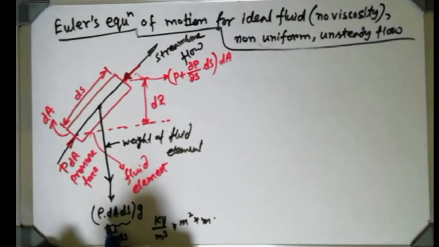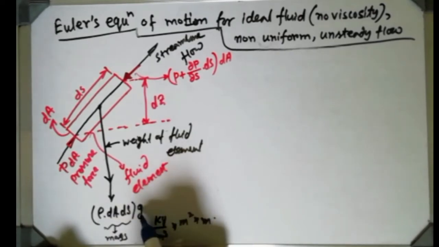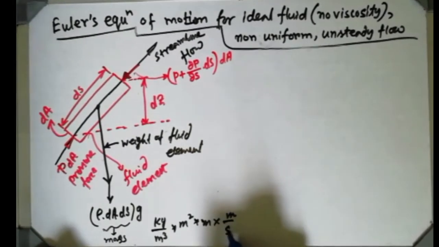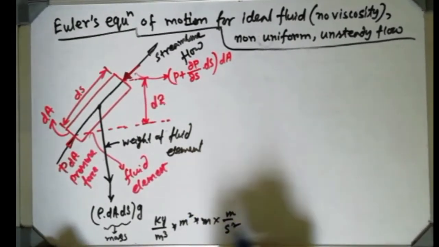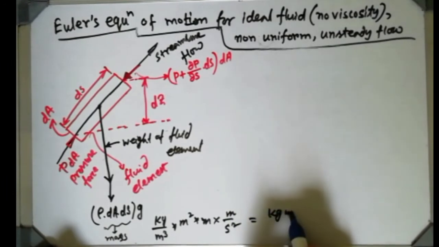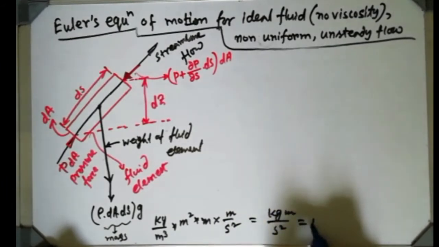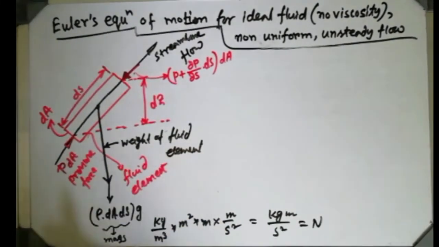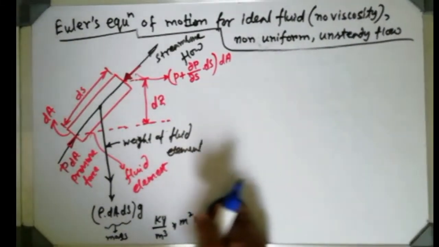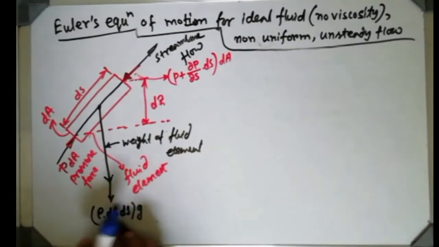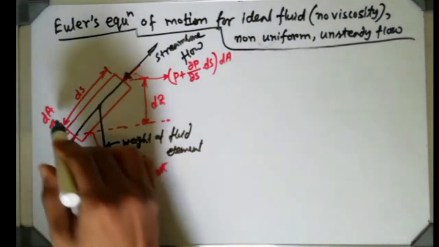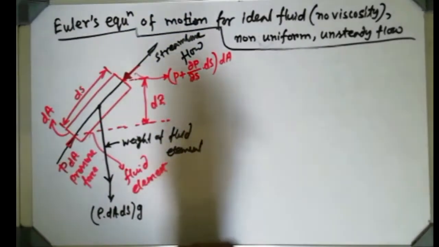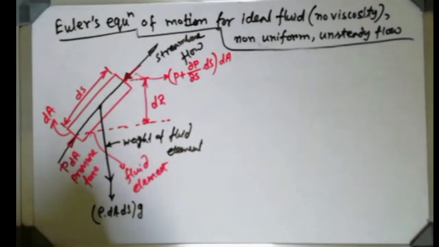If we multiply g with it, it gives weight: kg meter per second square, which is nothing but Newton. So that is the weight force expression, rho dA ds into g, where dA is the cross-sectional area of the element, ds is the length of the fluid element, and g is the gravitational acceleration.